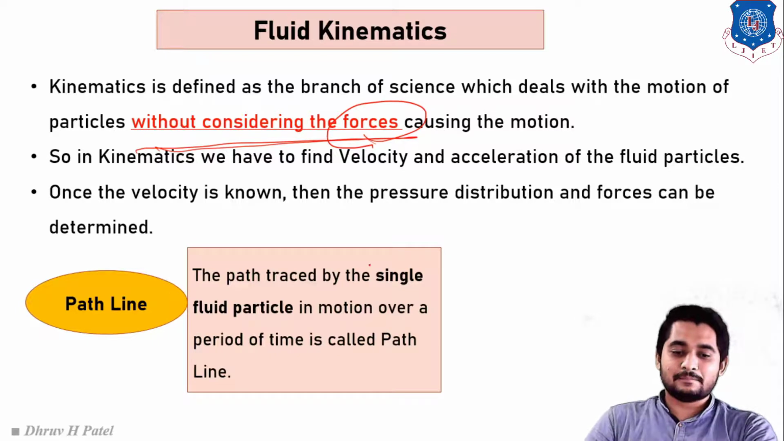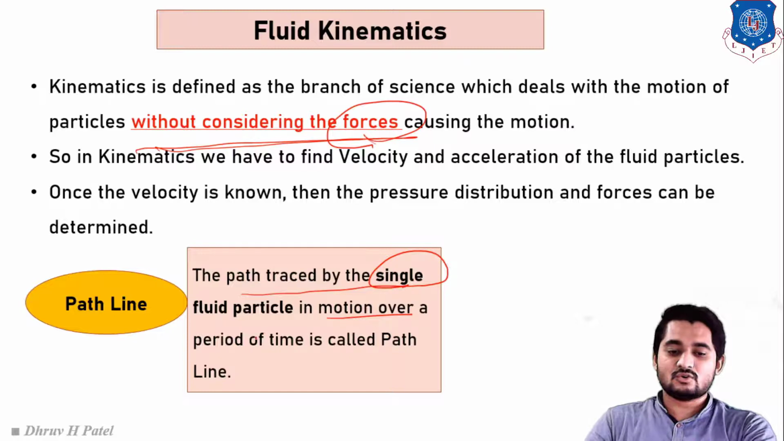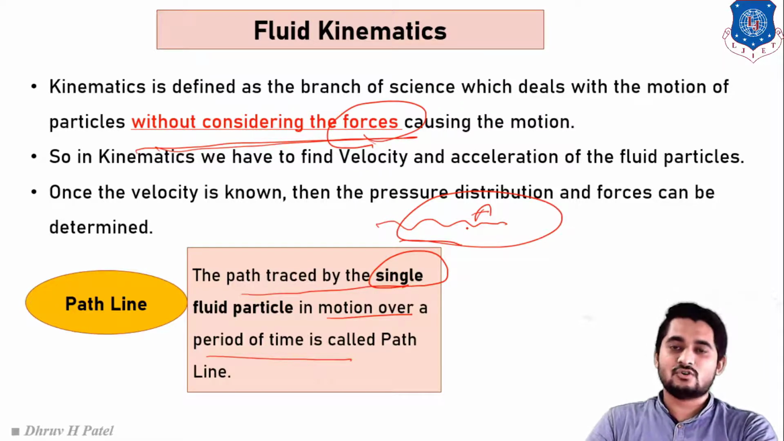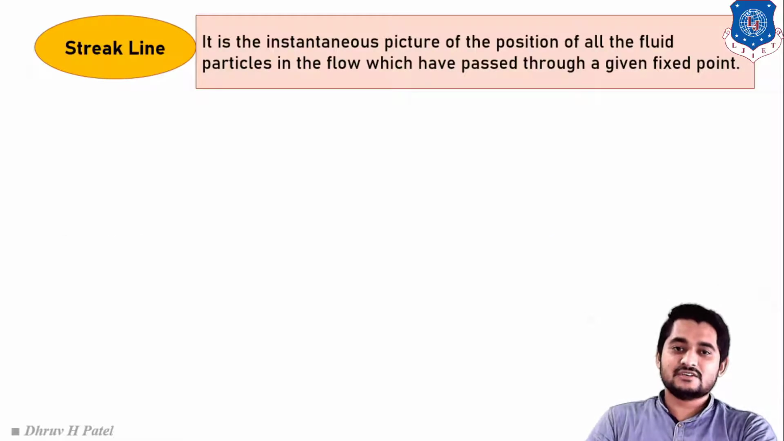It is simply the path traced by a single fluid particle in motion over a period of time; that is called a path line. Suppose we have a single fluid particle, named A. If we trace the path of this fluid particle, one line is obtained, and that line is called a path line. Clear? For the concept of path line, we simply trace one fluid particle. Here you have to remember, we trace only one fluid particle.